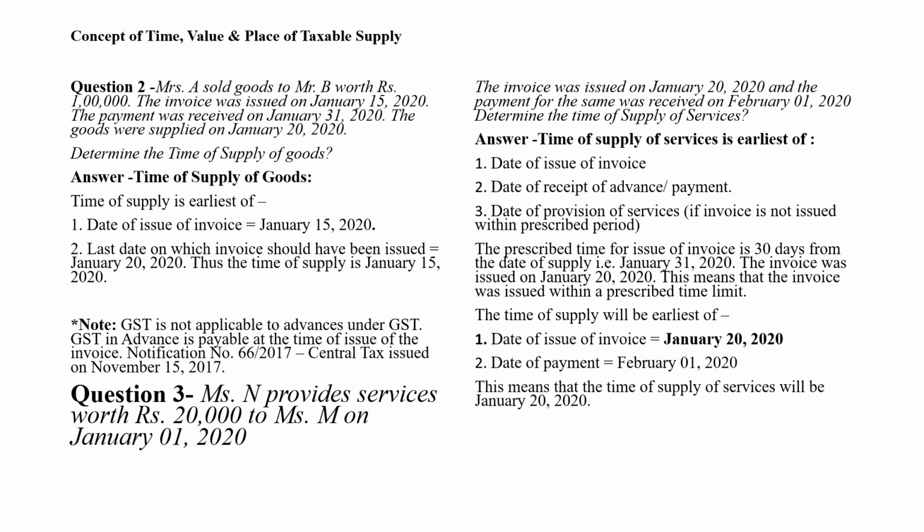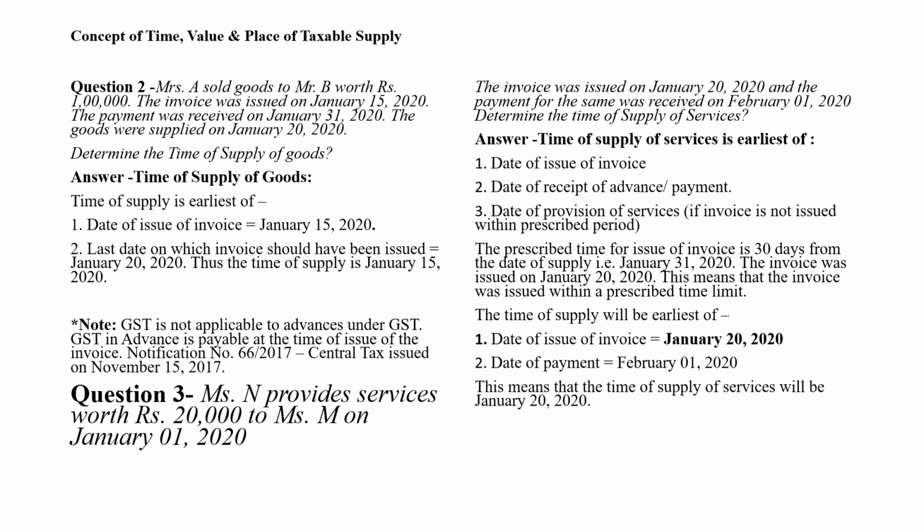Question number 3. Miss N provides services worth rupees 20,000 to Miss M on January 1st, 2020. The invoice was issued on January 20, 2020, and the payment for the same was received on February 1st, 2020.